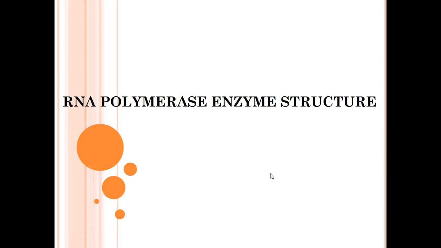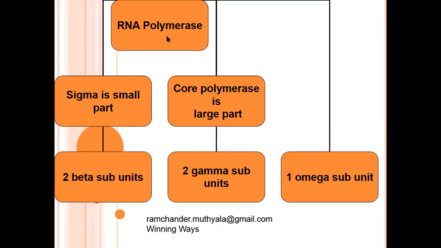In the transcription mechanism, the important enzyme is RNA polymerase. So, before explaining transcription, we first look at the RNA polymerase enzyme structure. RNA polymerase plays a major role in transcription. It contains two unequal parts. One is small in size, called the sigma part. The other is large in size, called the core polymerase part.